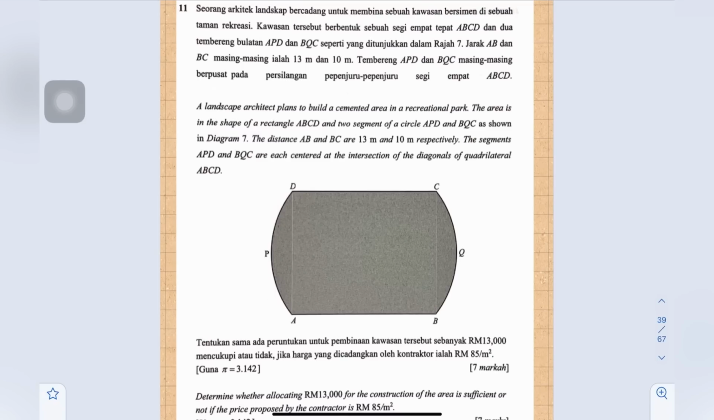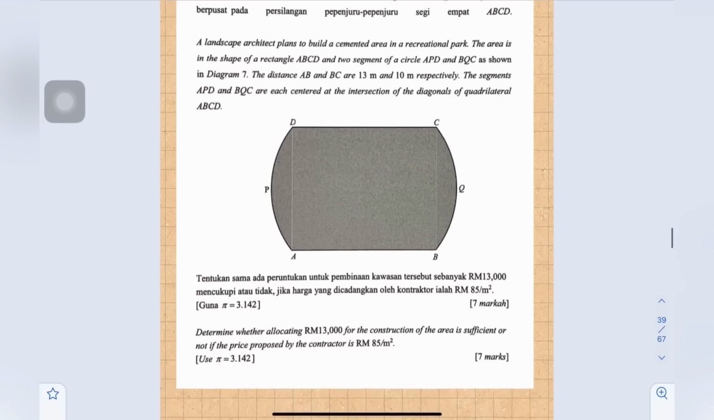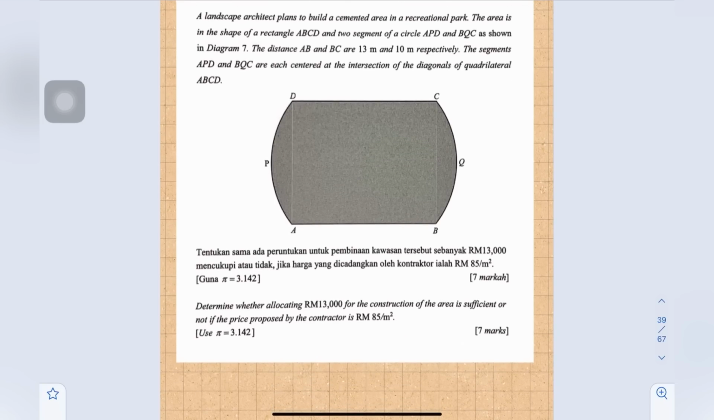Question 11. A landscape architect plans to build a cemented area in a recreational park. The area is in the shape of a rectangle ABCD and two segments of a circle, APD and BQC, as shown in diagram 7. The distances AB and BC are 30 meters and 10 meters respectively. The segments APD and BQC are each centered at the intersection of the diagonals of quadrilateral ABCD. Determine whether the allocation of RM 13,000 for the construction of the area is sufficient or not if the price proposed by the contractor is RM 85 per meter squared. Use pi equals 3.142.